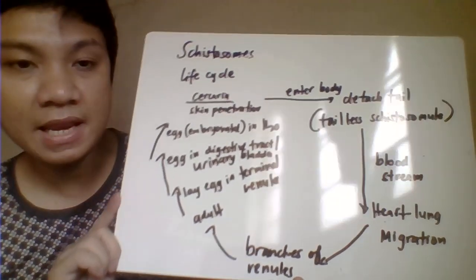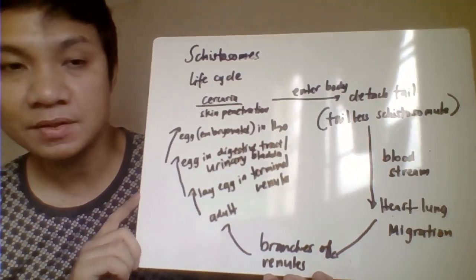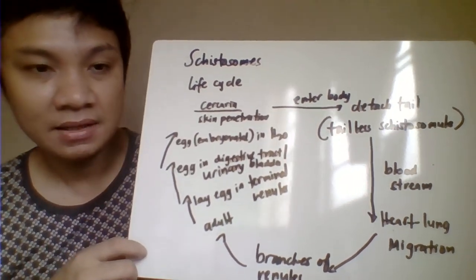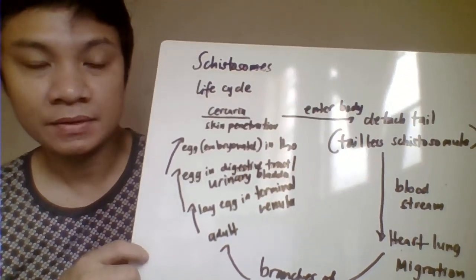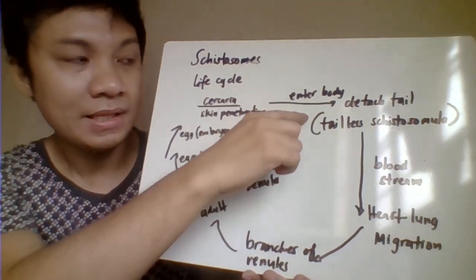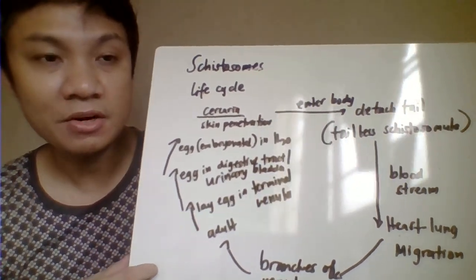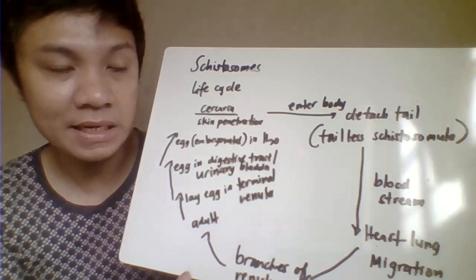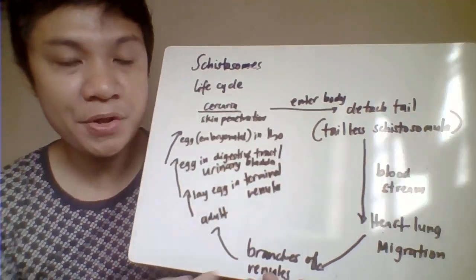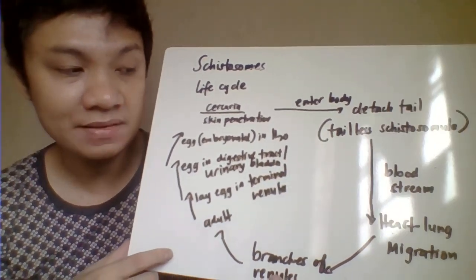Then we have here the life cycle of your schistosomes. You get infected by schistosomes primarily through the cercaria. This is the fork-tailed form. So you get infected by skin penetration. As it penetrates the skin of the definitive host, the fork tail detaches. As it enters your body, it becomes tailless, wala siyang tail, and you call that one your schistosomule. This schistosomule penetrates your blood vessels, pupunta sa bloodstream natin.